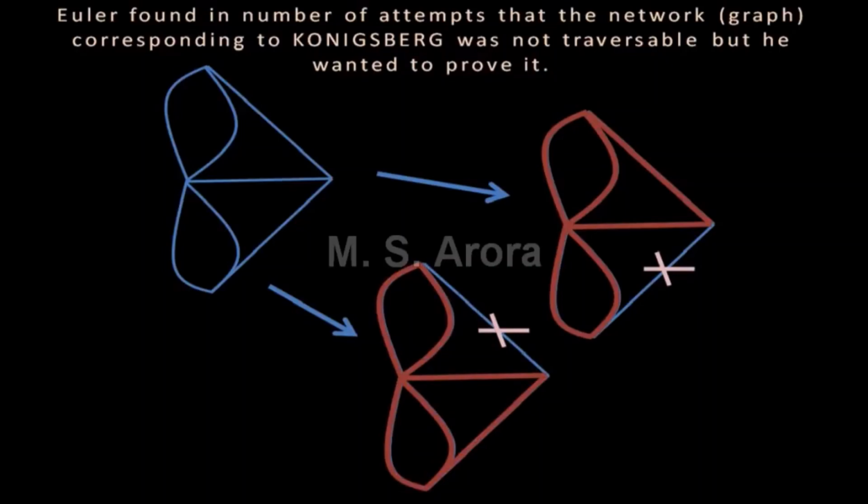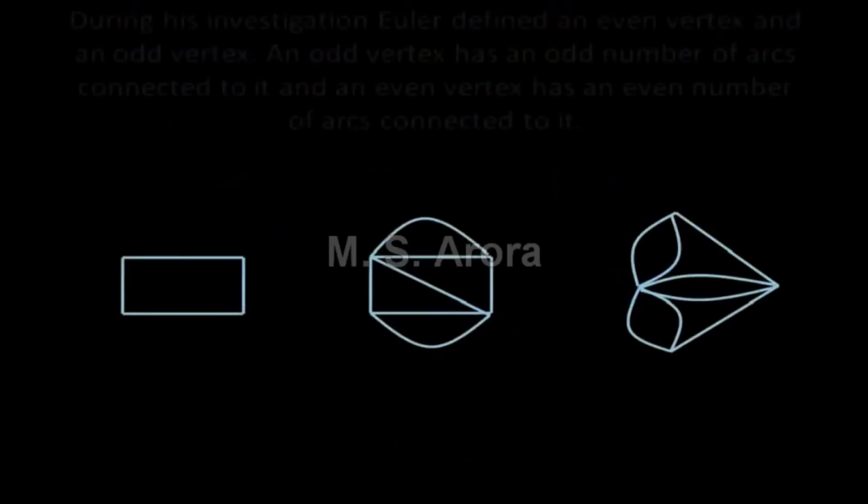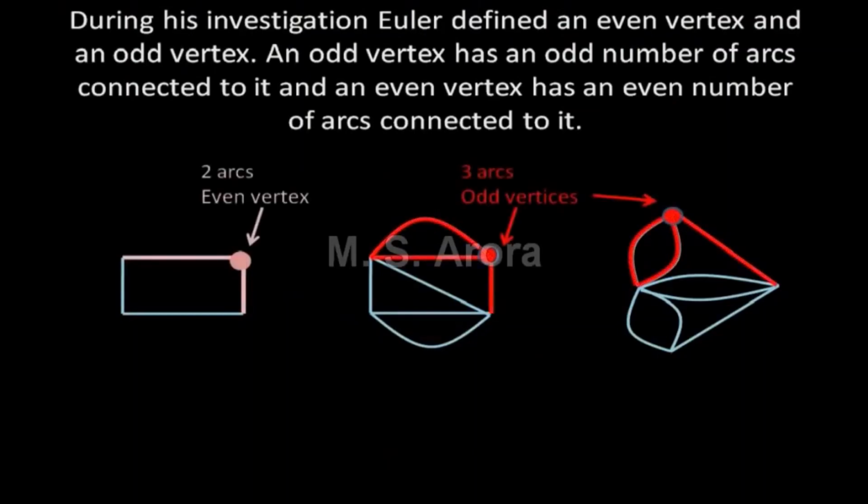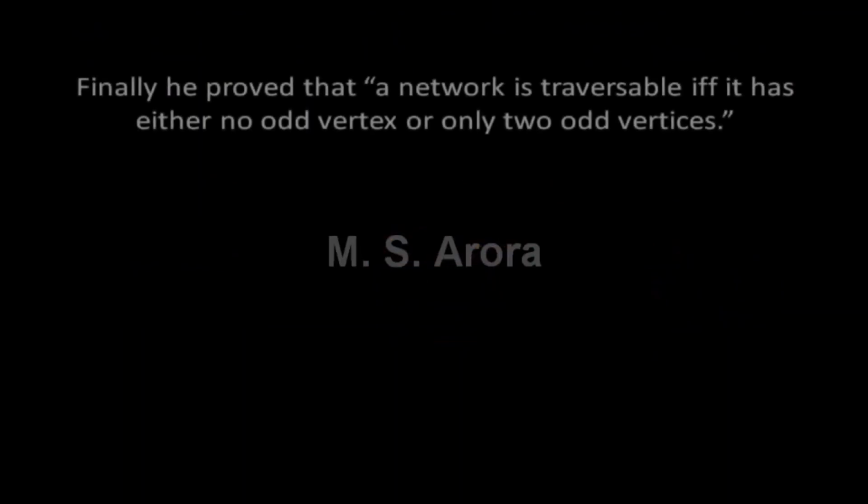During his investigation, Euler defined an even vertex and an odd vertex. An even vertex is that vertex which has even number of arcs connected to it. Finally, he proved that a graph is traversable if and only if it has either no odd vertex or only 2 odd vertices.